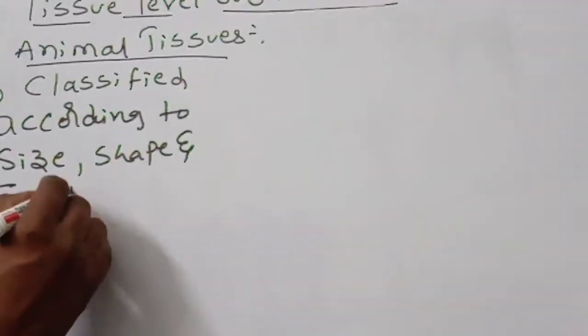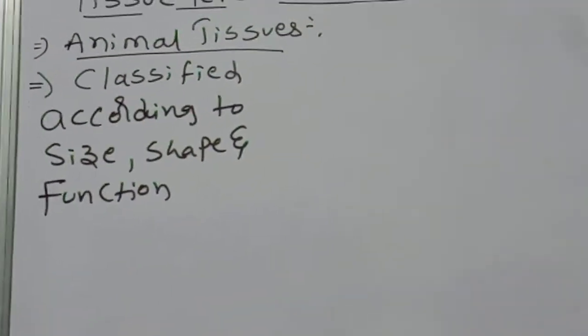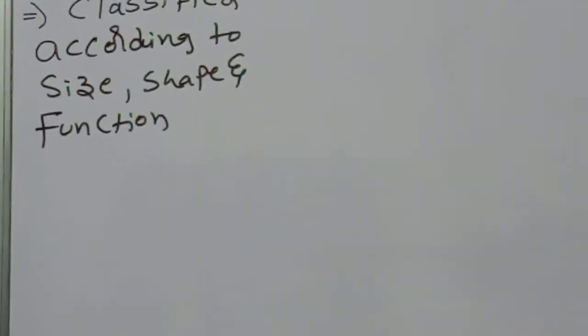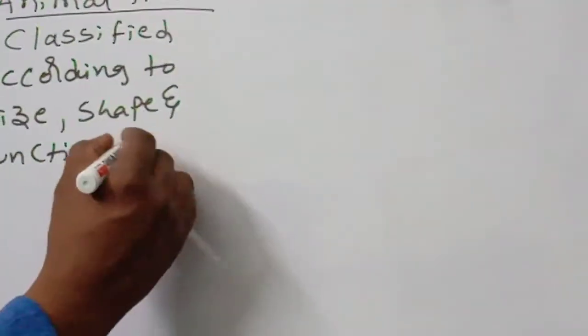Animal tissues are classified according to the size, shape and function of the cells. This point you should remember.